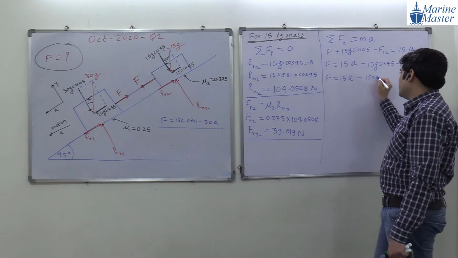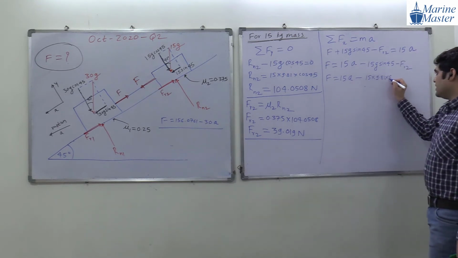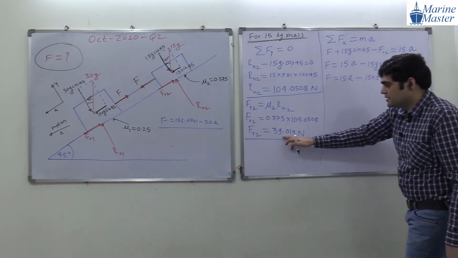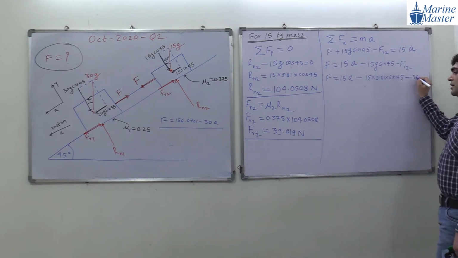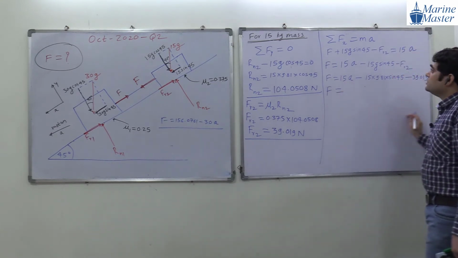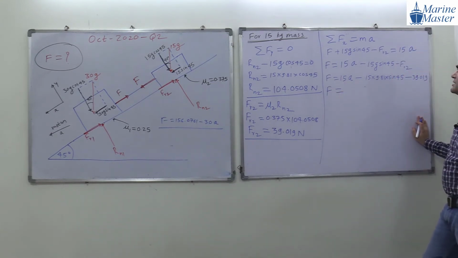15 multiplied by 9.81 into sin 45 minus Fr2 is how much, guys? So minus 39.019. Okay, so please, everyone, do the calculation. Have I done any mistake here, guys? Again, I have done a mistake.